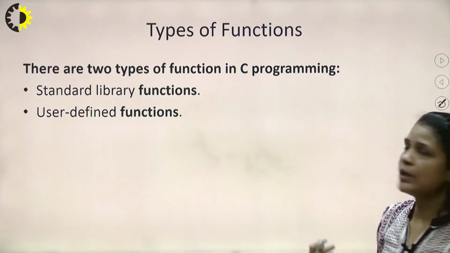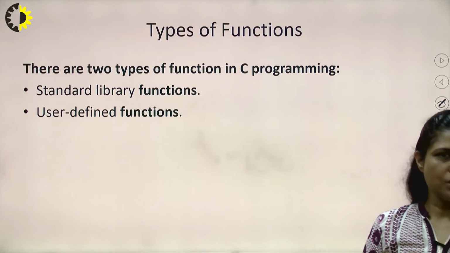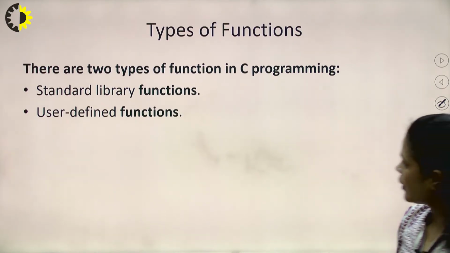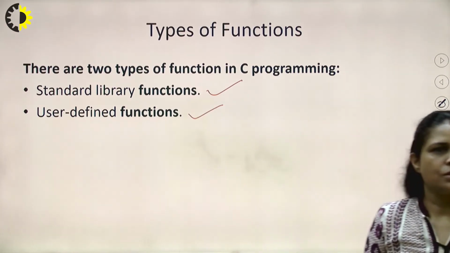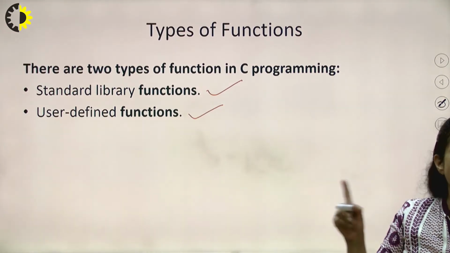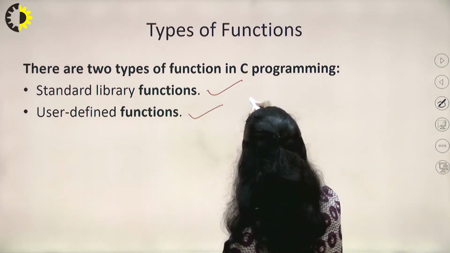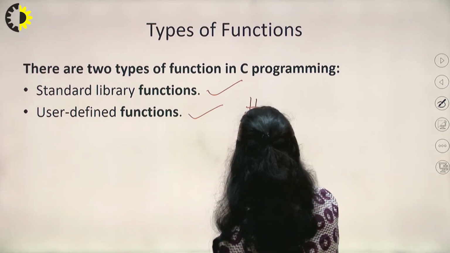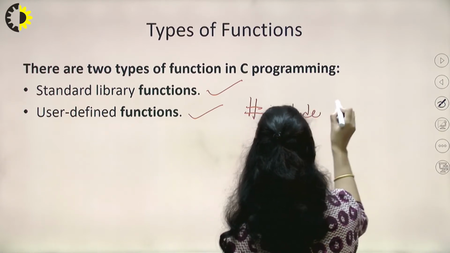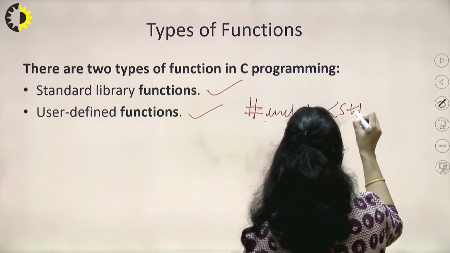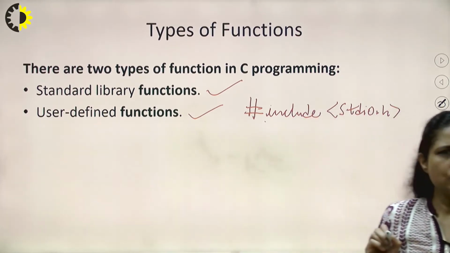Now the types of the function. There are basically two types in C programming: standard library functions and user defined functions. Now what are standard library functions? As we know, when we start a program, we include some header files like stdio.h and some others also, right?